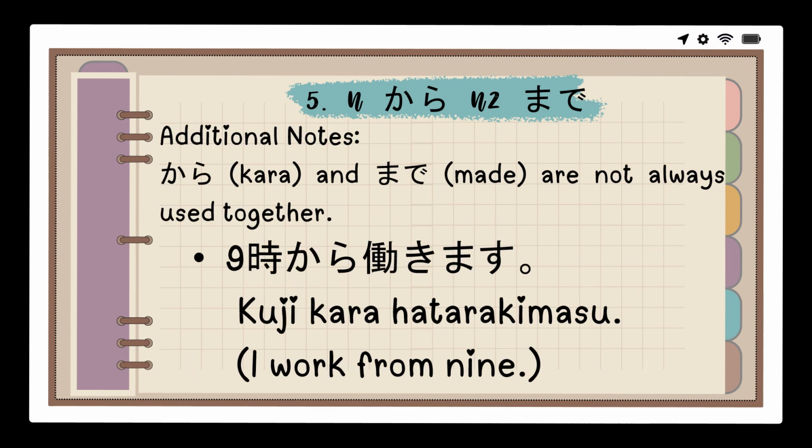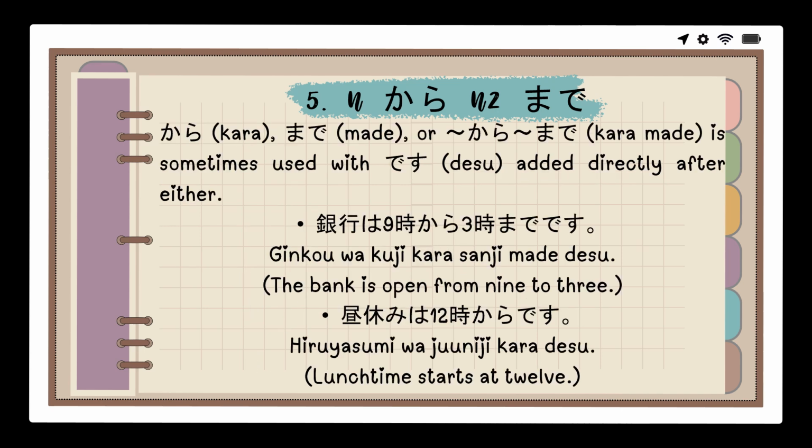Additional notes. Kara and made are not always used together. For example, 9時から働きます. I work from 9. Kara or made is sometimes used when desu is added directly after either. For example, 銀行は9時から3時までです. The bank is open from 9 to 3. 昼休みは12時からです. Lunchtime starts at 12.